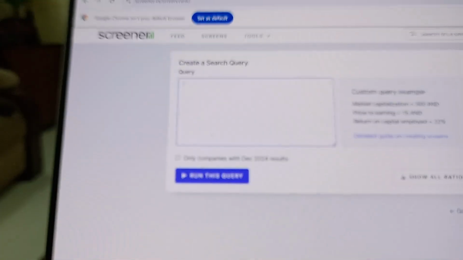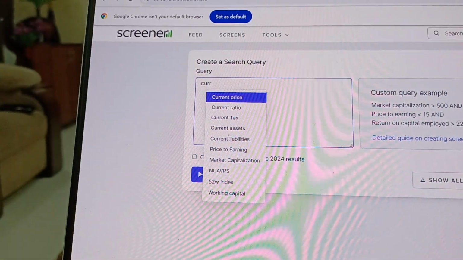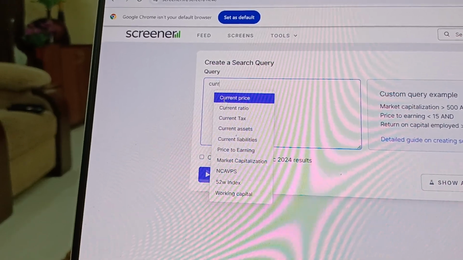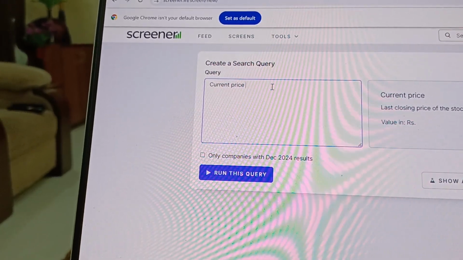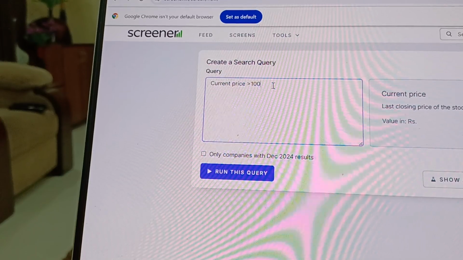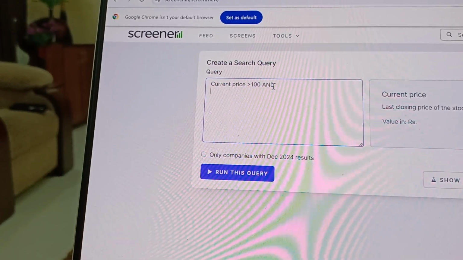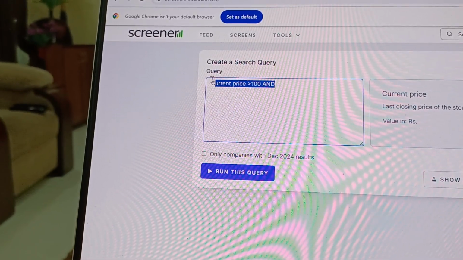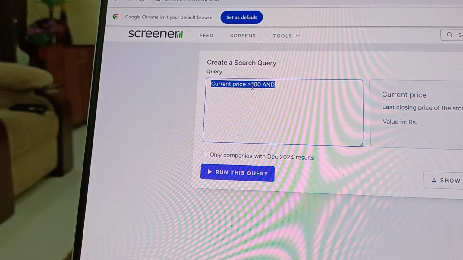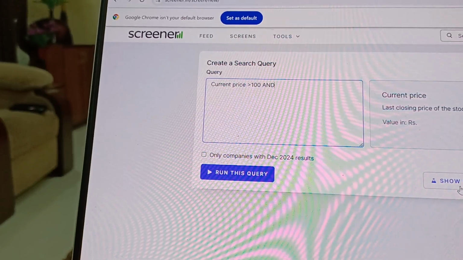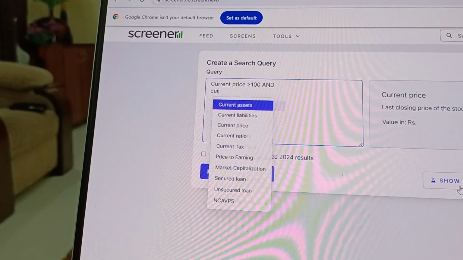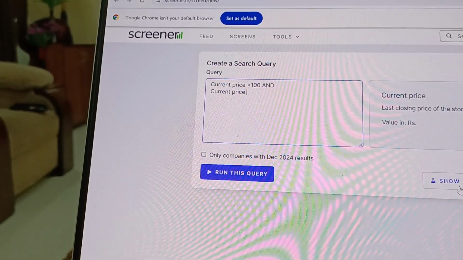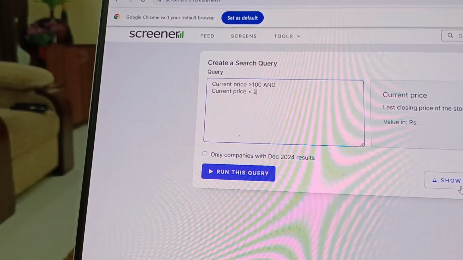I would like to have stocks whose current price is, say, more than 100. Okay, and it goes to the next step. I'm not interested in stocks which are less than 100, which are basically penny stocks. Or you could also select stocks whose current price is less than, say, 2000.